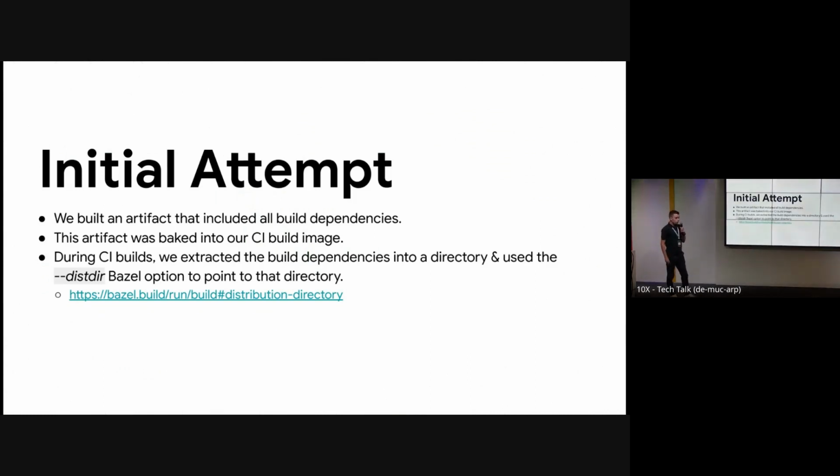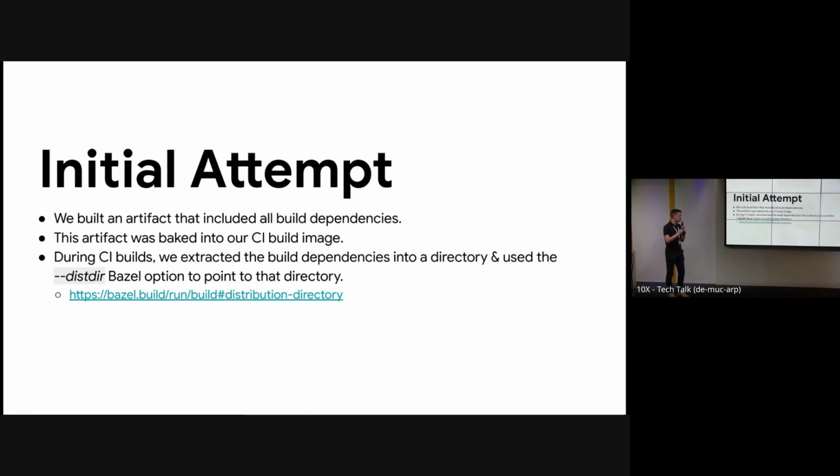So we started off with an initial attempt, and looking back, this was a little bit naive and wasn't perfect. We built an artifact that included all build dependencies, and we baked this artifact into our CI image. During CI builds, we extracted this artifact into a directory and pointed distdir to it.